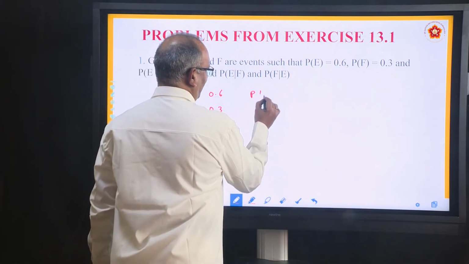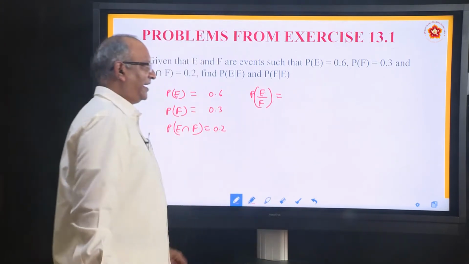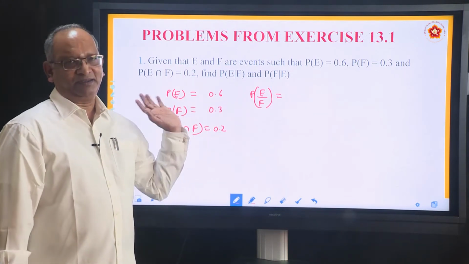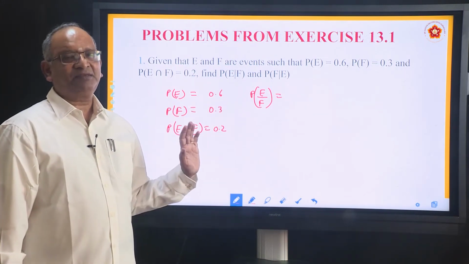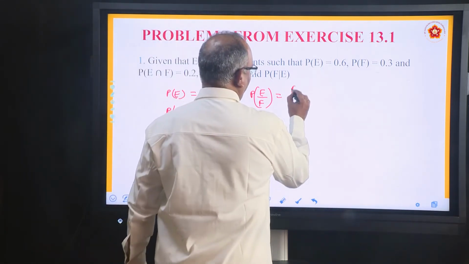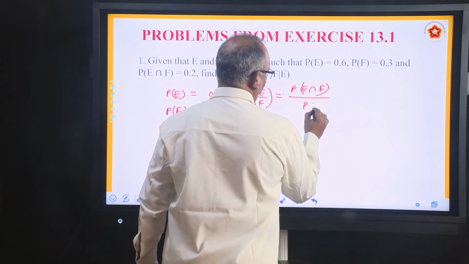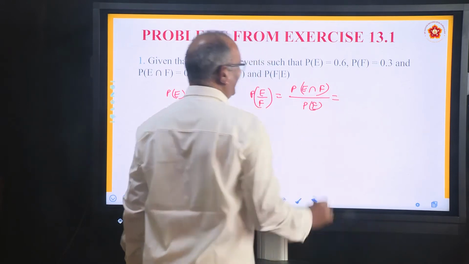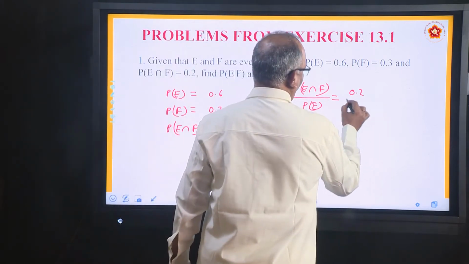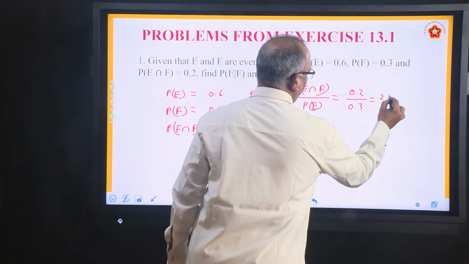So first write the formula. What is E by F? What do you understand by it? We are trying to find the conditional probability of E when F has already occurred. P(E/F) basically means the probability of E when F has already occurred. It is P(E intersection F) divided by P(F). What is P(E intersection F)? He has given 0.2. What is the probability of F? He has given 0.3. So the answer is 2 by 3.